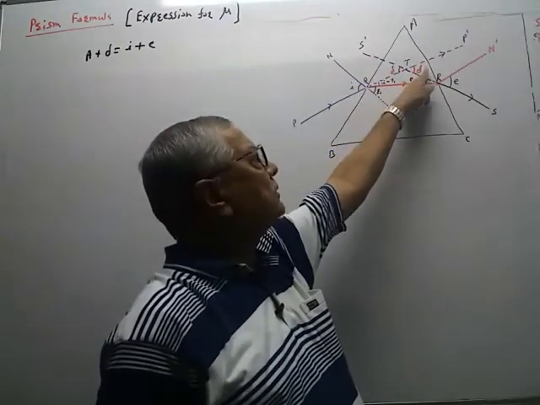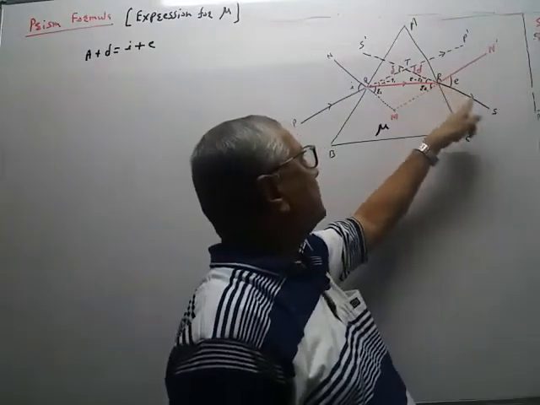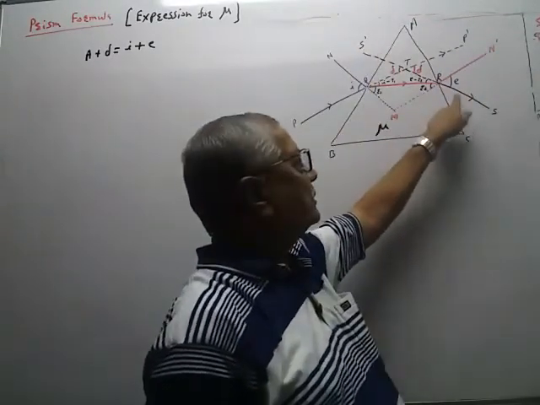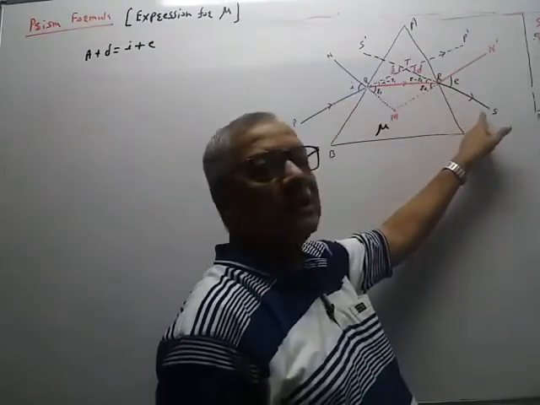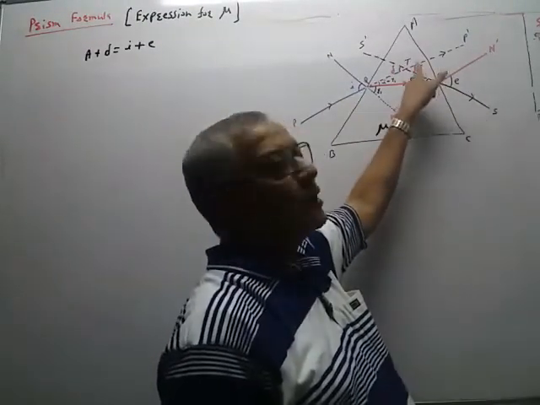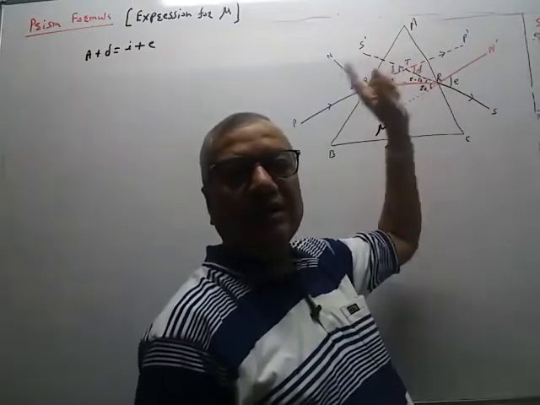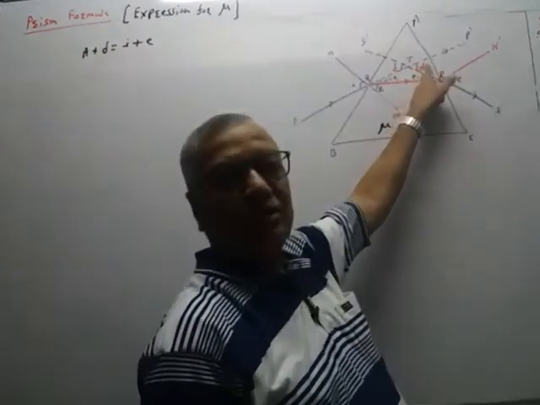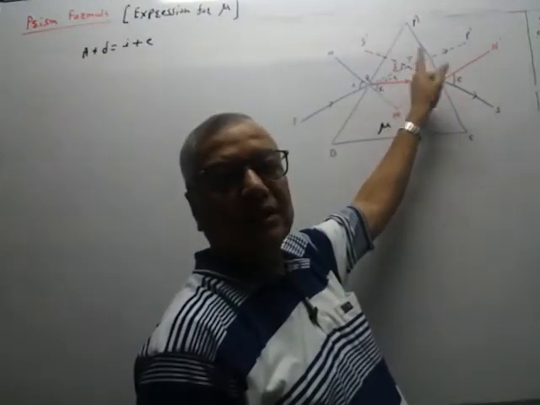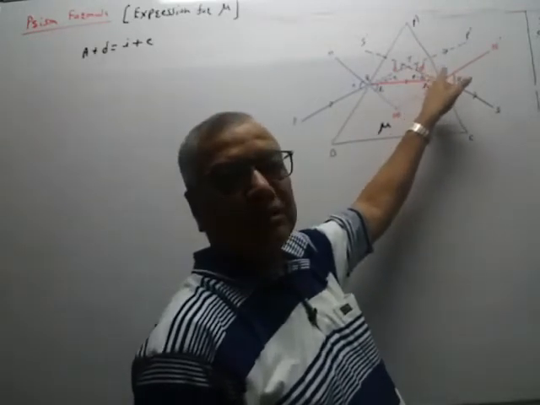It is the angle between the direction of the incident ray PP dash and the direction of the emergent ray R dash S. This is the emergent ray. The angle between the direction of the incident ray and the emergent ray is called the angle of deviation. It is the angle by which the direction of the incident ray changes, deviates. The incident ray deviates, changes its direction by this angle, therefore it is called the angle of deviation. This is the definition of the angle of deviation.